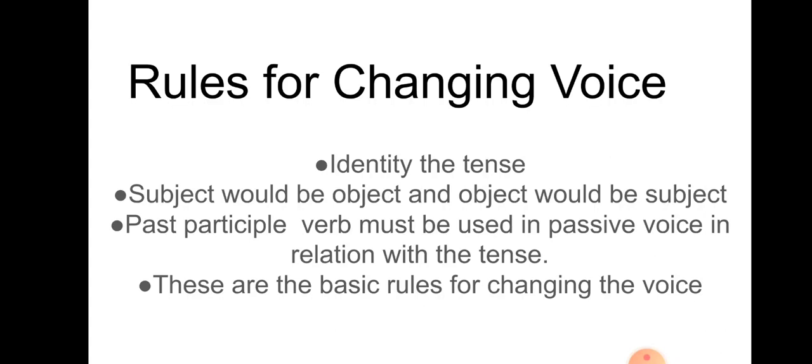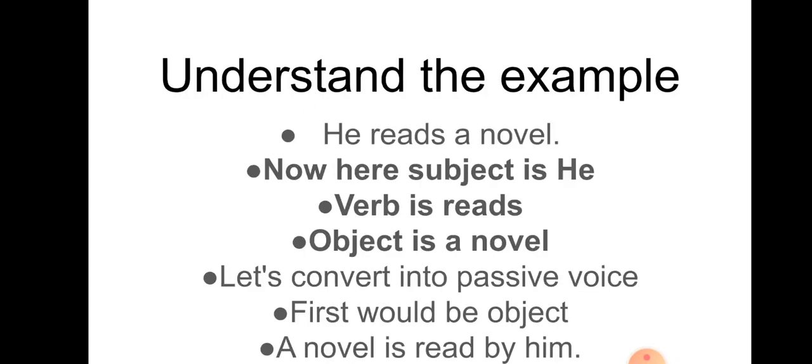So these are the basic rules for changing the voice. First, identify the tense. Subject would be object and object would be subject, and V3. So while converting a sentence from active to passive, you have to write the past participle of the verb.